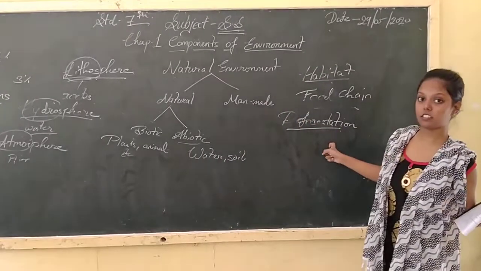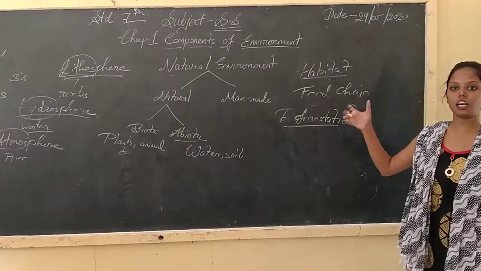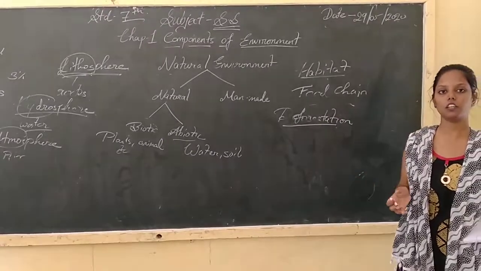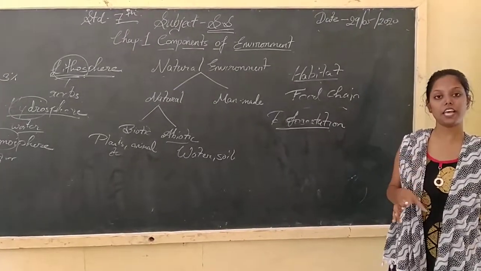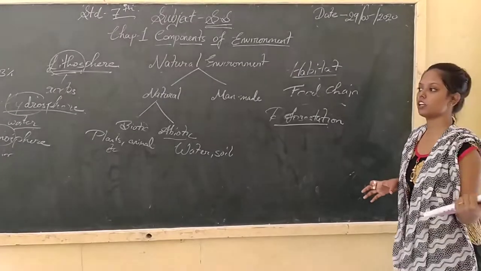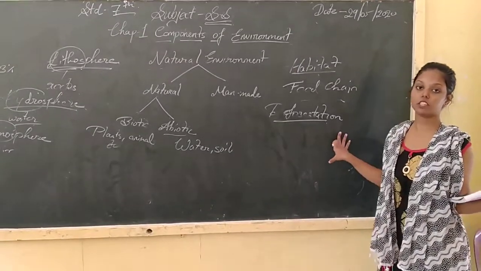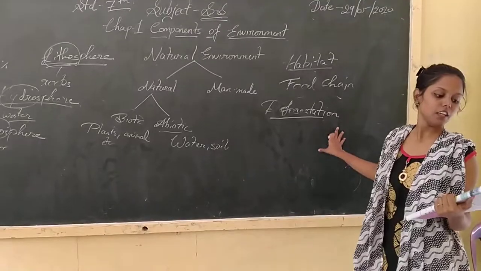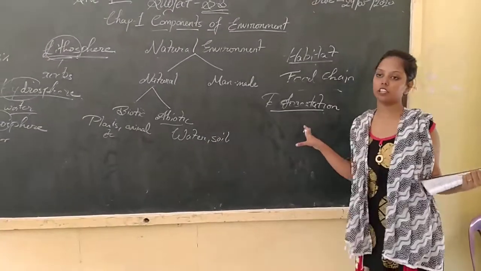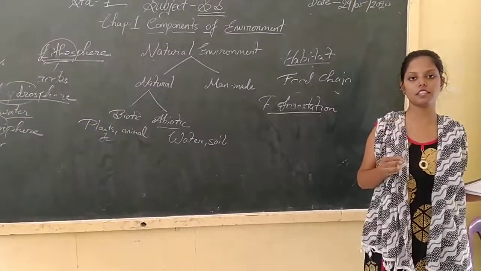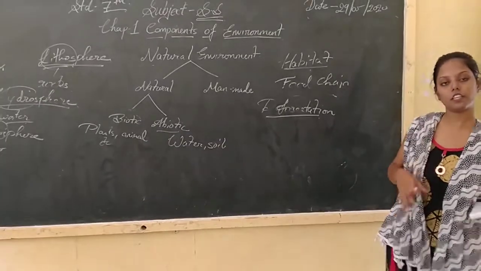What is deforestation? Deforestation means the cutting down of plants in a huge amount. That is known as deforestation. Deforestation is one of the first things that can harm our environment.